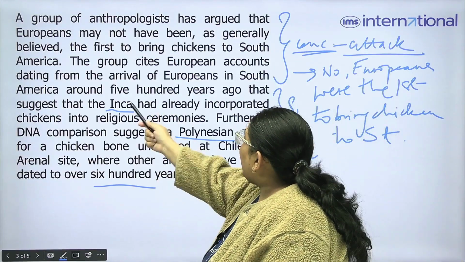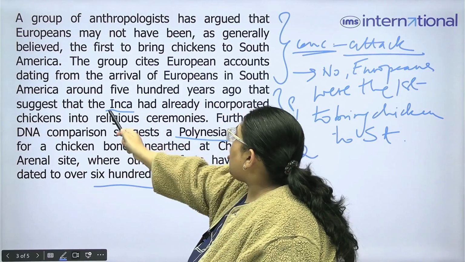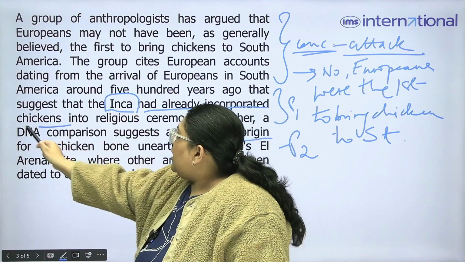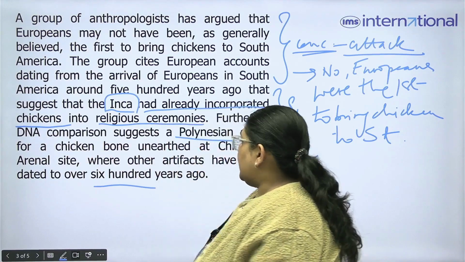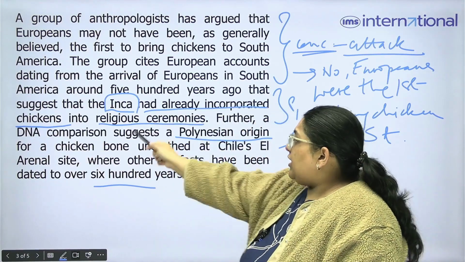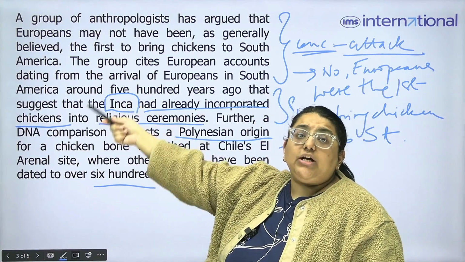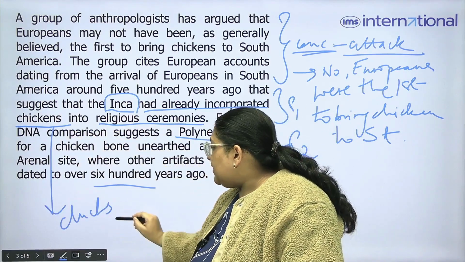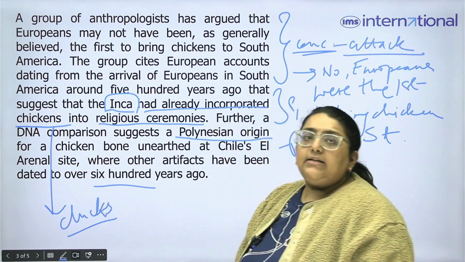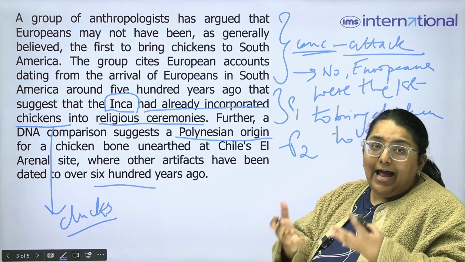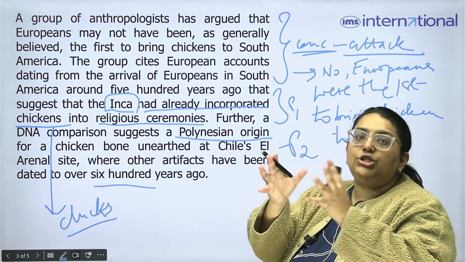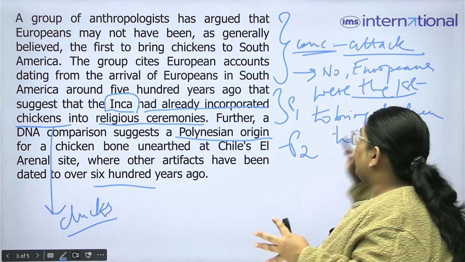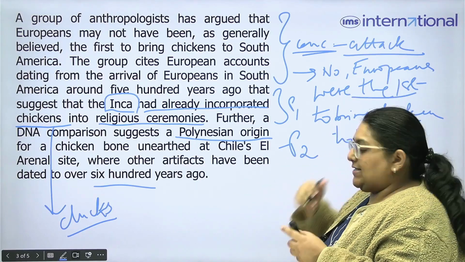Here we know that when the Europeans arrived, they saw that the Inca were already incorporating chicken into their religious ceremonies. But what if these chickens were actually ducks, and they were mistaking the ducks for chicken, and the Europeans were the ones who brought chicken into South America, or they were the first to bring chicken into the Americas.